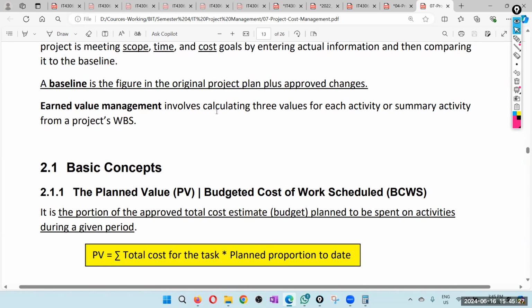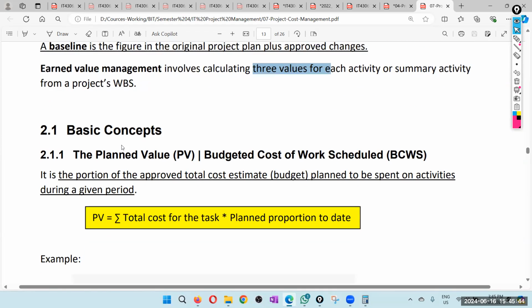Earned value management involves calculating three values for each activity or summary activity from the project's work breakdown structure. For each activity, we calculate three values. What are those? Plan value, PV, or if you want a more formal name, budgeted cost of work scheduled, BCWS. But most of the time we use the word plan value or budgeted cost.